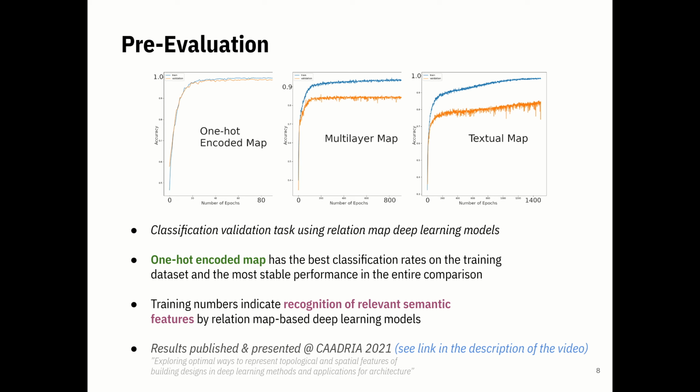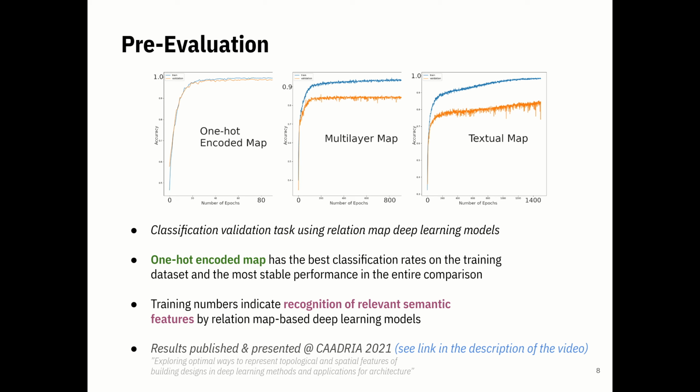We evaluated these three relation map types using the specific deep learning models developed specifically for them, and we applied a classification task to these deep learning models, and we wanted to know how these models classify the spatial configurations from the training dataset. And in this first evaluation, the one-hot encoded map revealed itself as the best one in this comparison. It had the highest classification rates, and it has overall the most stable performance.